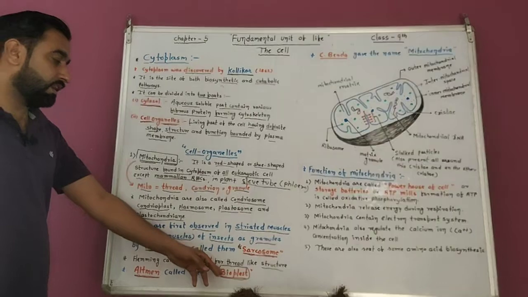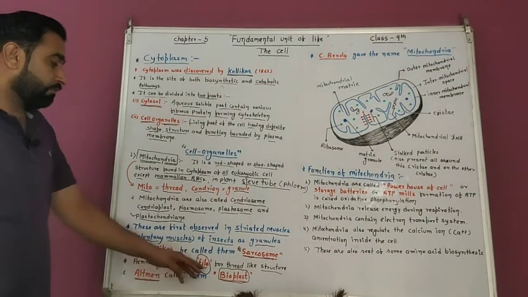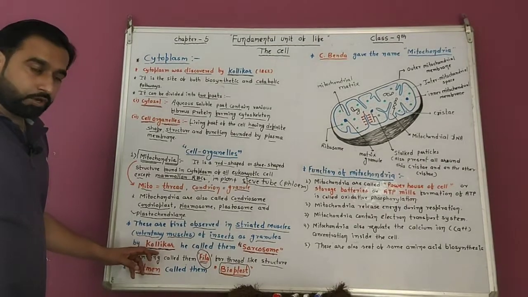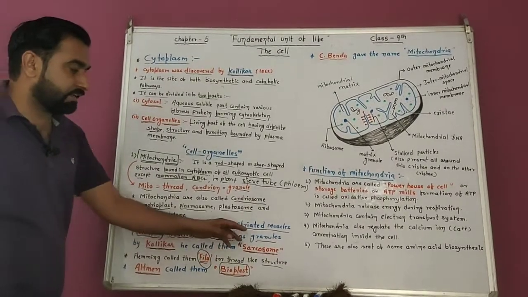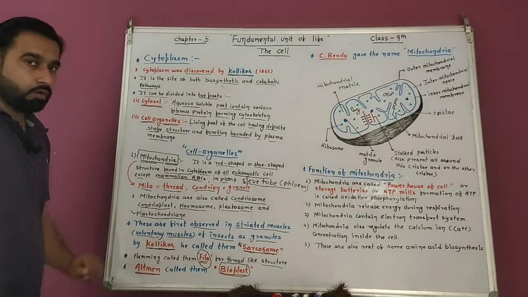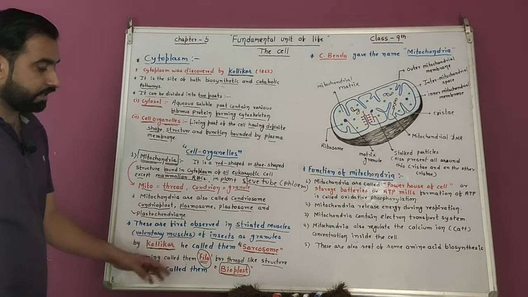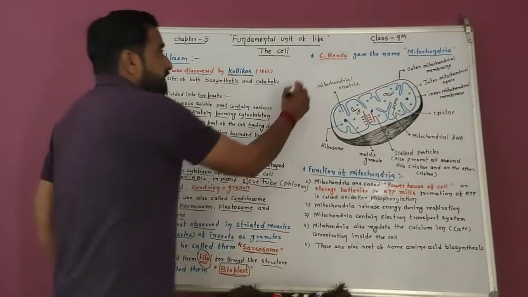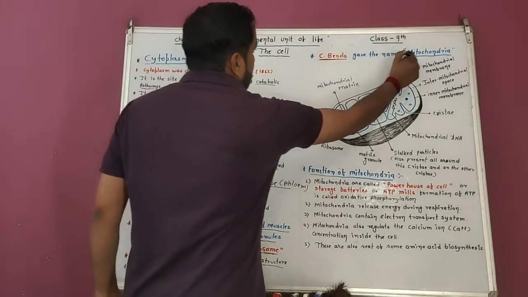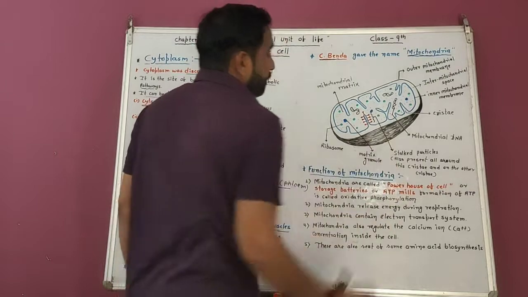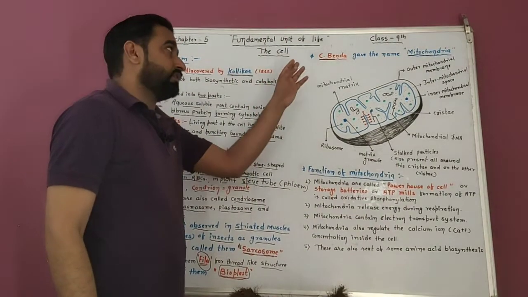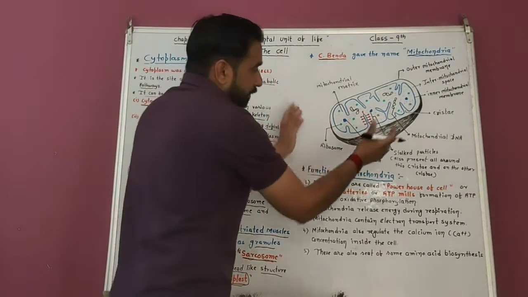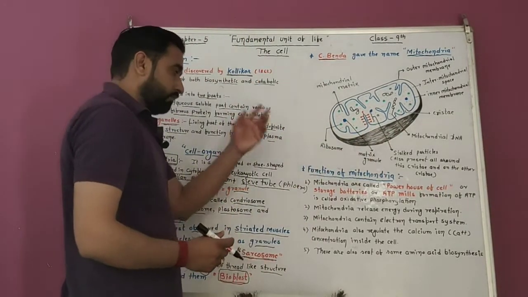Bioplast name is given by Altman, phyla name is given by Fleming, and first of all, mitochondria is observed in the insect striated muscles by Kolliker. Three scientists are here. One more scientist who gave the name mitochondria is C. Benda. Name is given by which scientist? C. Benda. Now it is a diagrammatic representation of mitochondria.